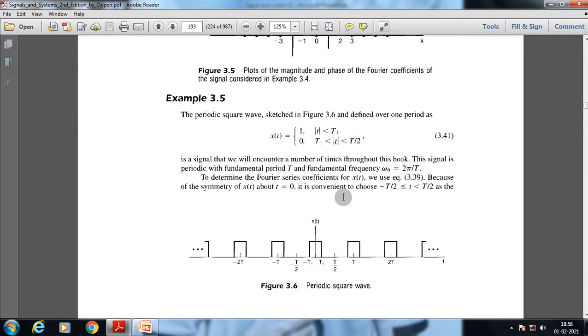For convenience we have chosen t in between minus T/2 to T/2. It means the function will exist for the time period T.